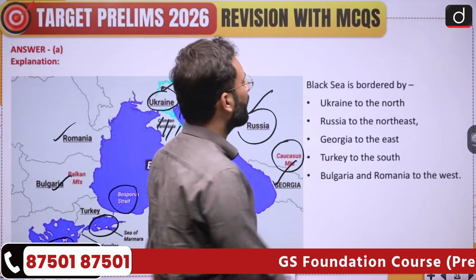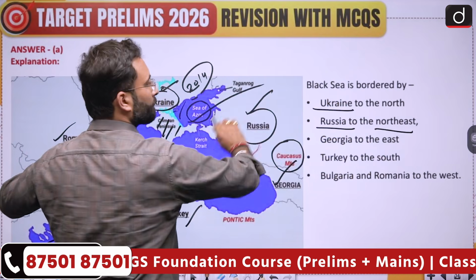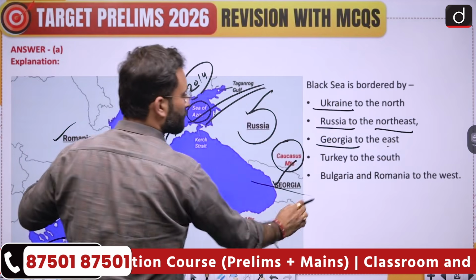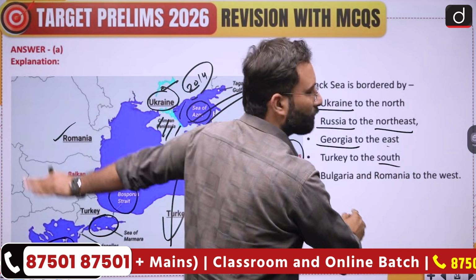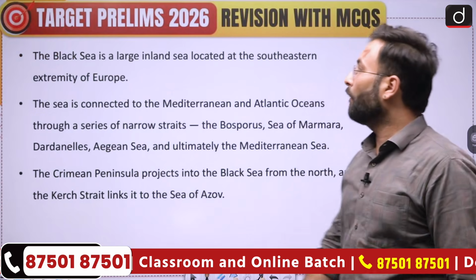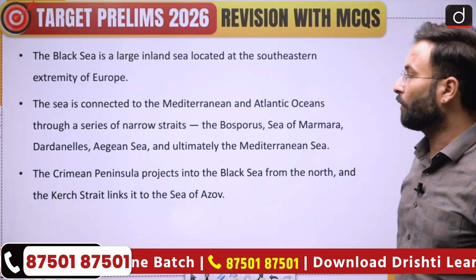Now Black Sea is bordered by Ukraine in the north here, Russia in the northeast over here, Georgia to the east, that is Georgia, Turkey to the south, this is Turkey to the south, and Bulgaria and Romania to the west, which we have already discussed. Now you can go through these statements over here which we have discussed already.